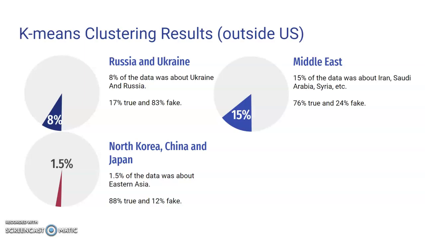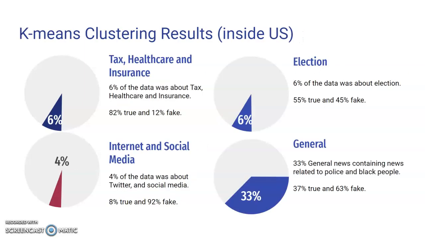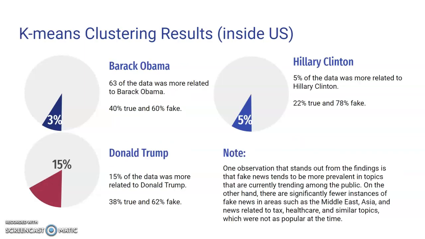And you can see some statistics about North Korea, China, and Middle East. Here's another piece of information. There are some topics such as election, tax, healthcare, internet and social media, or some other general topics, and you can see how many of them were fake, how many were true. Actually, I need to skip this part because of the limited amount of time.